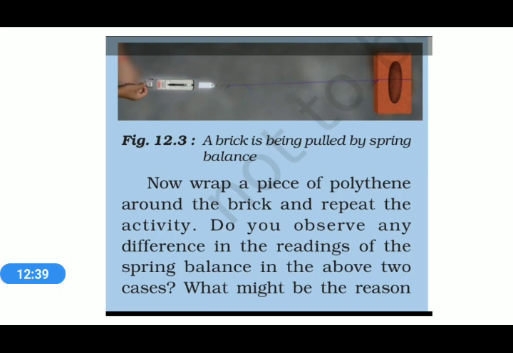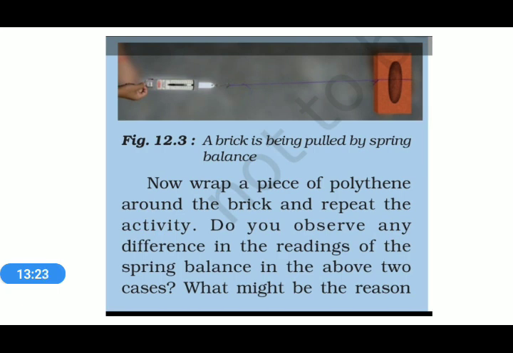So what we can conclude from this activity is that the frictional force is affected by the nature of surface. What is the first factor which is affecting the force of friction? The answer is the surface of the earth. As we change the surface of the earth, we can increase or decrease the force of friction. In other words, if there is a rough surface, then there is more frictional force, and if there is a smooth surface, then there is less frictional force.